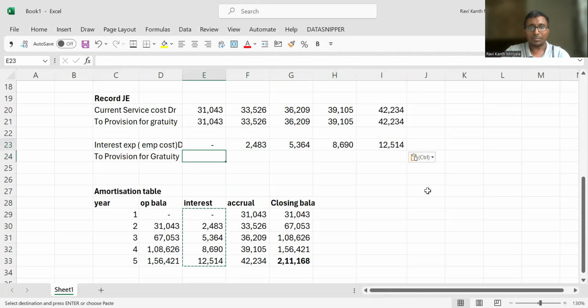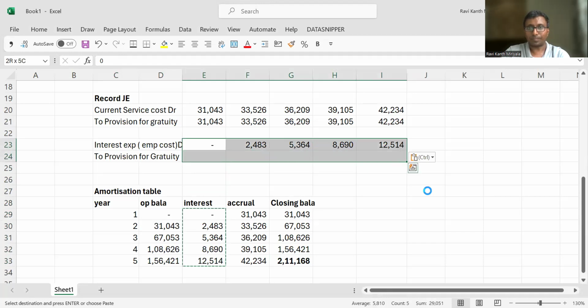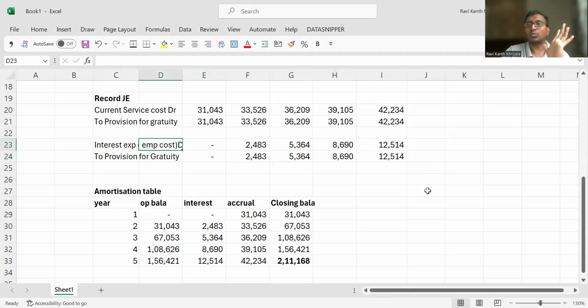The same thing is going to be there. So the journal entries are supposed to be like this. Year on year, in the first year only current service cost will be there, no interest, because the liability is created only at the end of the first year. So since the liability itself is created at the end of the first year, where is the concept of interest? But what happens in the second year?